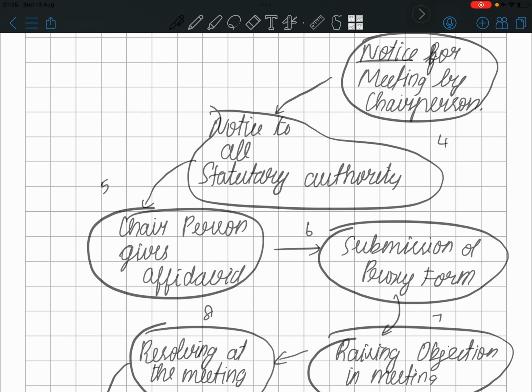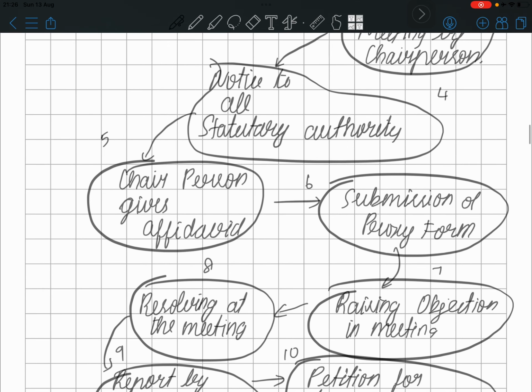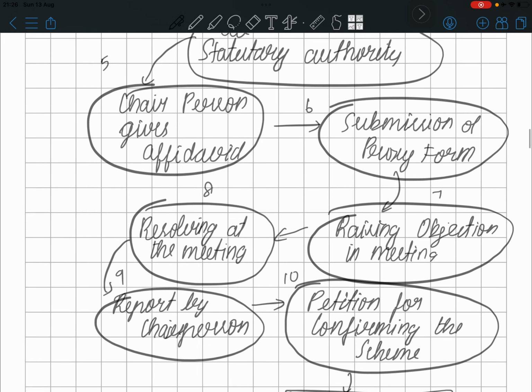All the regular bodies, income tax, GST, whoever is concerned, all the government statutory authorities will be informed. Then, after that, the chairperson gives an affidavit. The affidavit states what happened and the decisions we have heard from the shareholders. This is the decision we are going to take. On oath, he will say this is the thing.